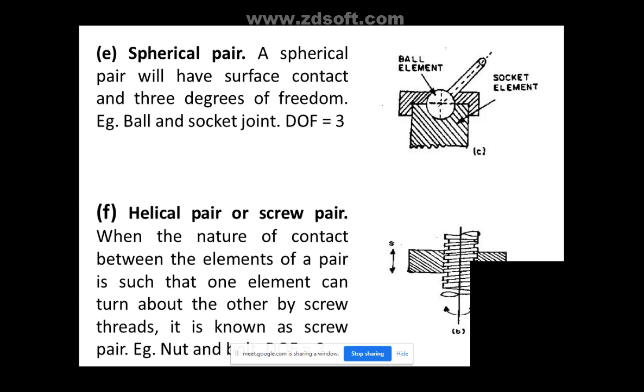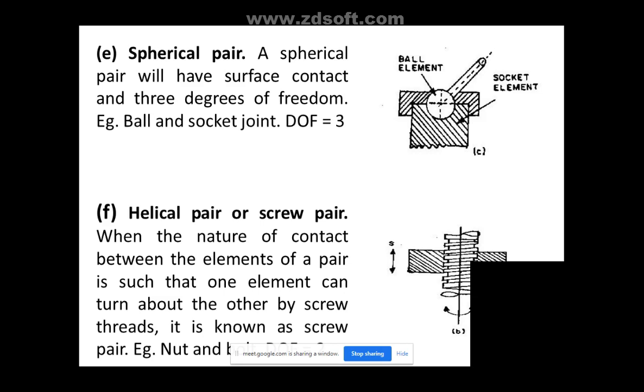Why is it known as spherical? Because there is a ball inside. If you take a car mirror or bike mirror, it has a ball inside it, and you can rotate it in any direction. It will be completely spherical inside, and you can move with all 3 degrees of freedom. So a bike mirror is a perfect example of a spherical pair. Also your ball and socket joint, that is the hip joint. So this forms a spherical pair, 3 degrees of freedom.